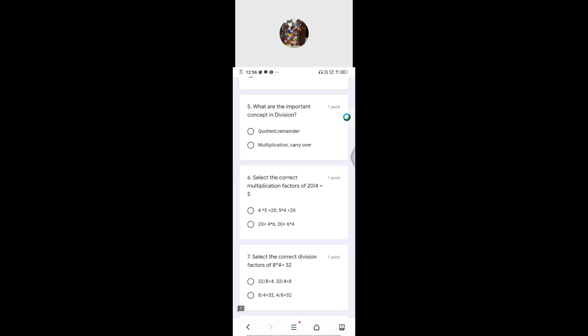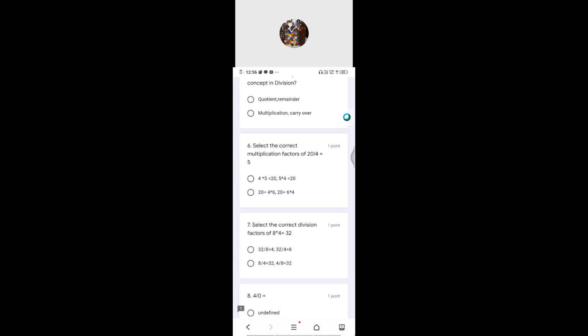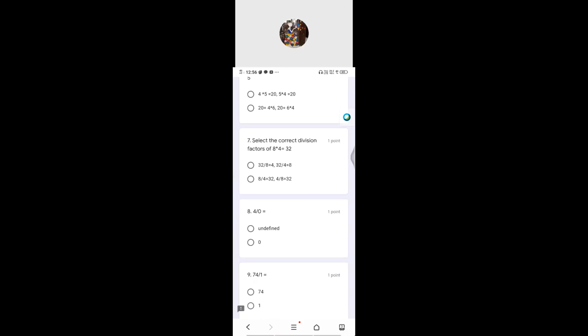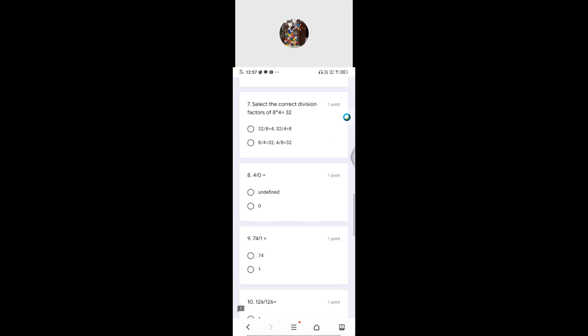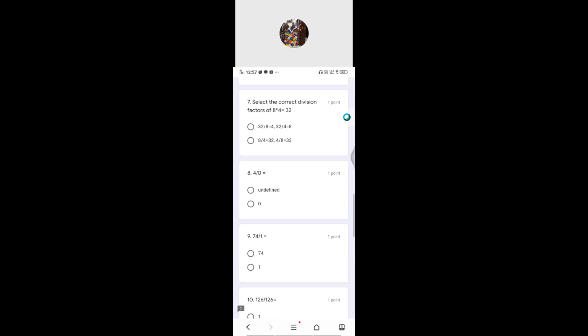Again, this is the properties. 4 divided by 0, what will come there? Undefined means no value. Got it? 0. So which is the correct one? Think and do the 8th one. Undefined means no value. 0 means okay, that is the property of any number. So you have to restate that any number divided by 0, what will be the answer? I said that in property number 3, 0.